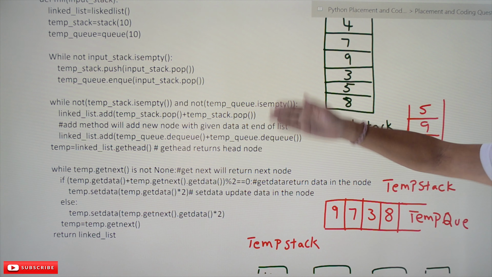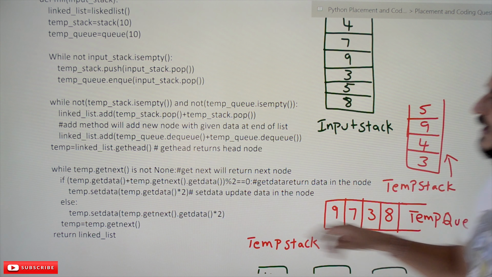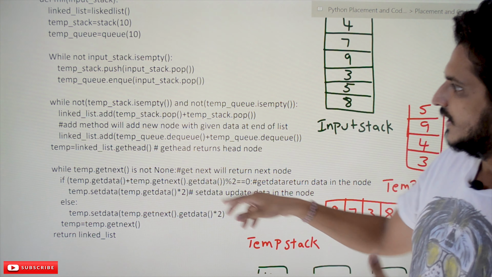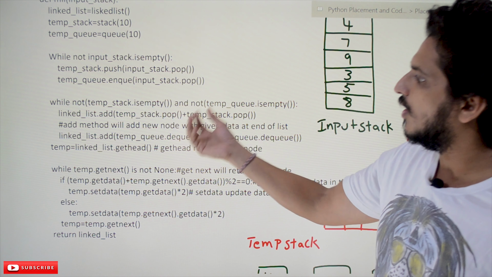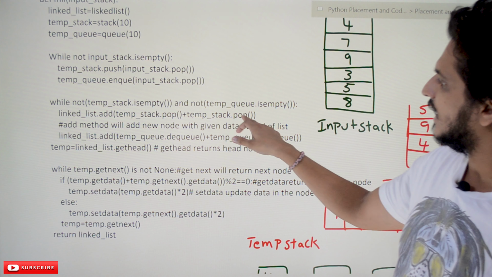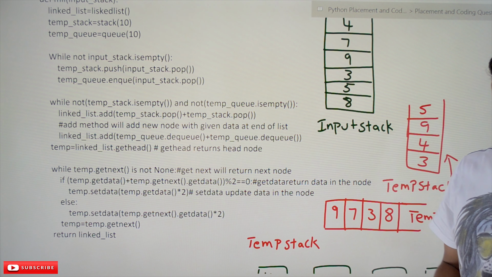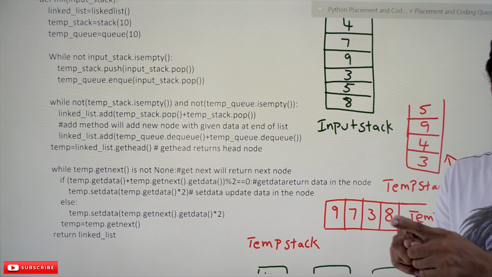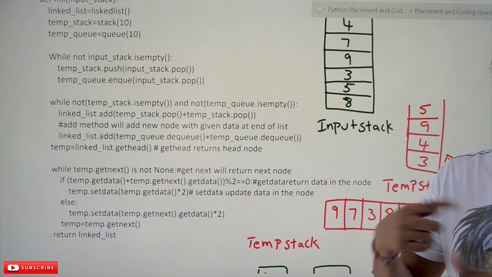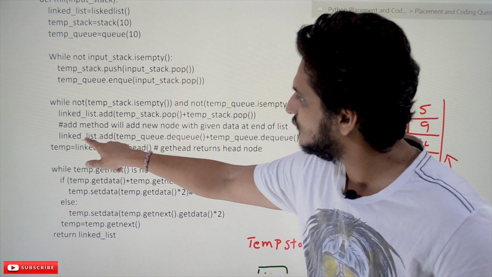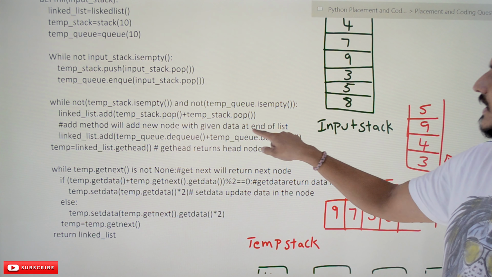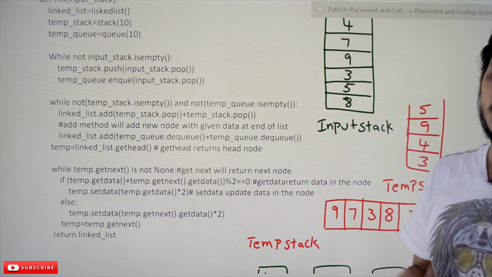So what's going on inside the loop? They are taking elements with linked_list.add(temp_stack.pop() + temp_stack.pop()). They pop two elements from the stack, add them, and place the sum in the linked list. See here, the add method will add a new node with the given data at the end of the list. That is what the add method is doing.